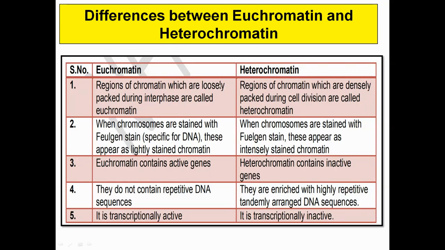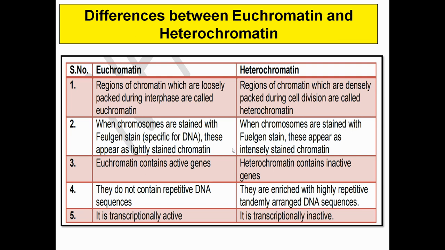So regions of the chromatin which are loosely packed during interphase are referred to as euchromatin, because they are actively going to follow the central dogma of molecular biology and ultimately form the proteins. Heterochromatin: regions of the chromatin which are densely packed during cell division are referred to as heterochromatin. When chromosomes are stained with a Feulgen stain, the euchromatin stains lightly, but heterochromatin, as we have seen, has bondage with the proteins, so it is stained very darkly.